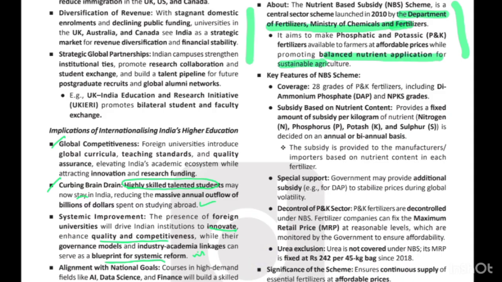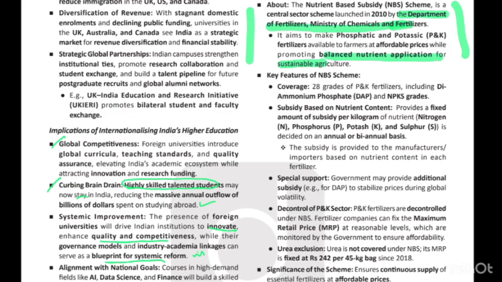And urea is basically available at 242 rupees per 45 kg bag. So there will be a gunny of 45 kg bag, and that is available at 242 rupees. This is a fixed price. So this can also be asked, that the price of the urea is fixed. Because as you can see, in the different states and the different cities, this urea is sold through various high charges to the farmers.